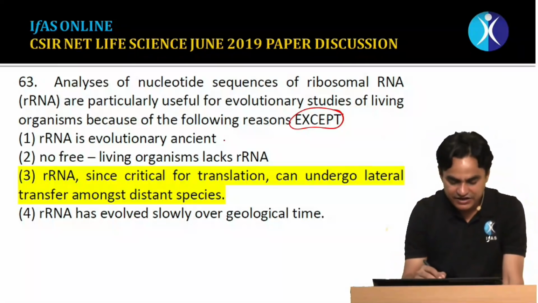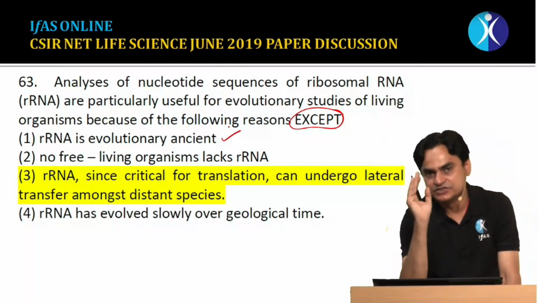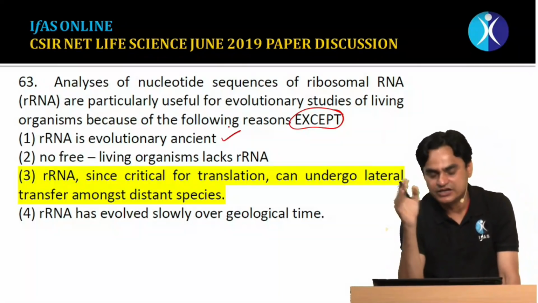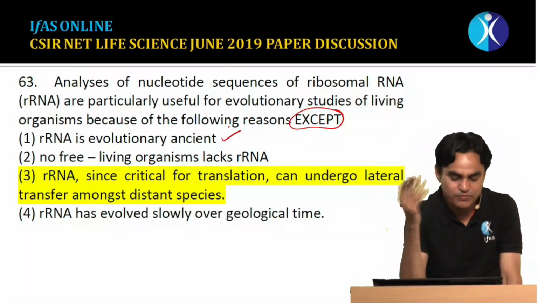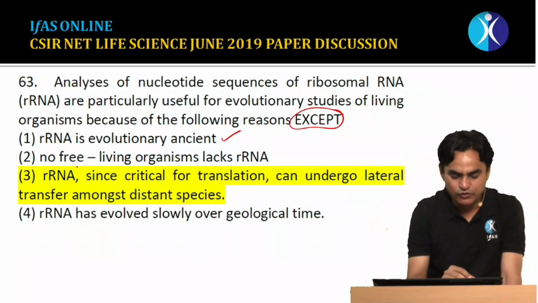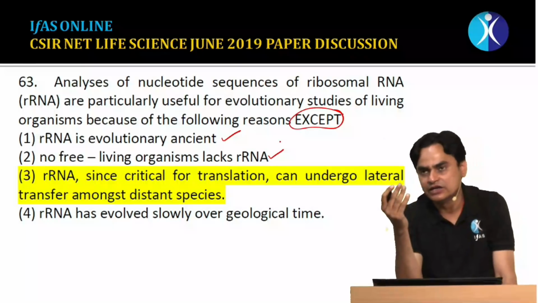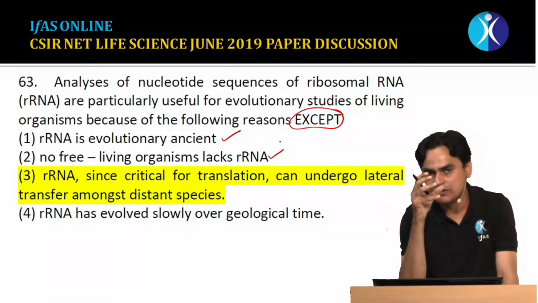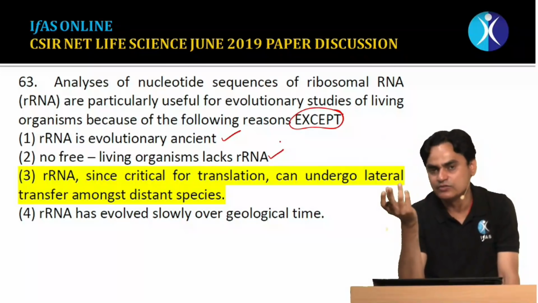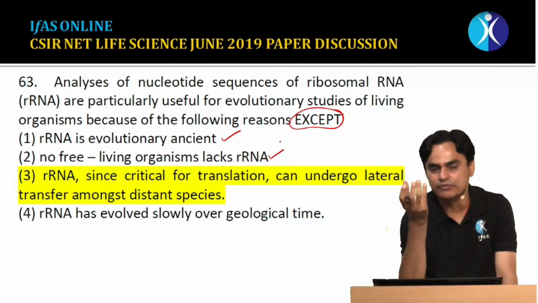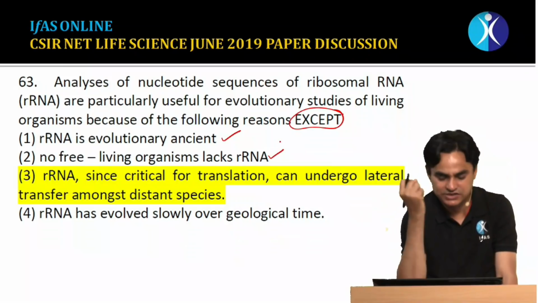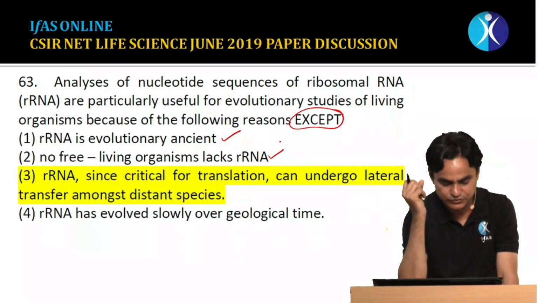First statement: rRNA is evolutionarily ancient. Yes, it is evolutionarily ancient. It is present in archaea, it is present in eukaryota, and it is present in eubacteria as well. No free-living organisms lack rRNA. That is also true. All free-living organisms have to produce proteins, and for proteins they need ribosomes, and the important component of ribosomes is rRNA. This statement is also true.